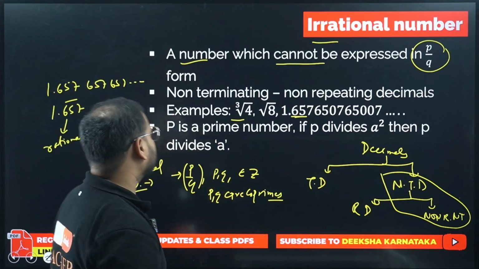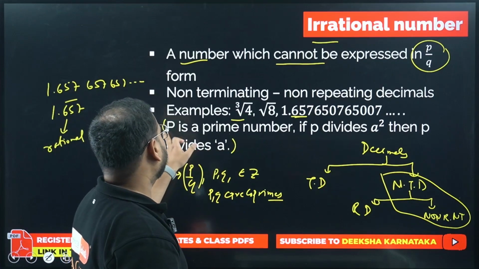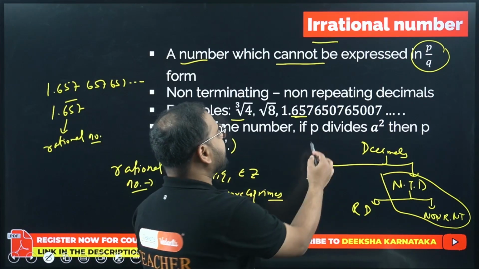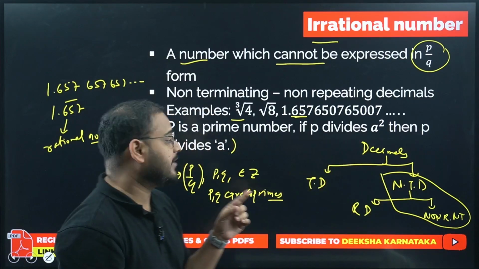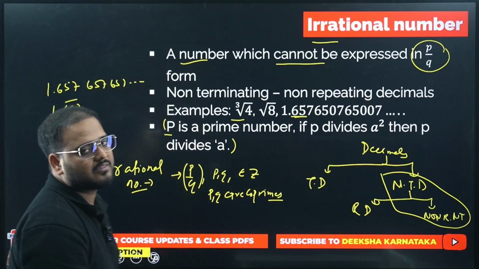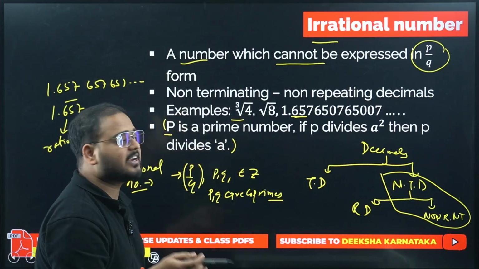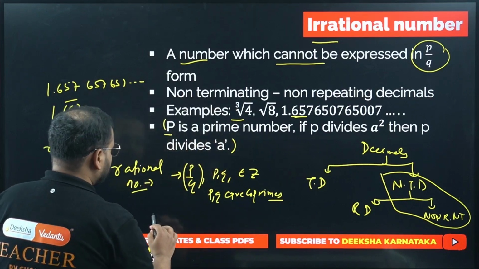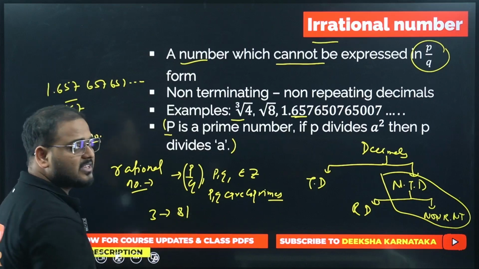Now one very important thing to know here: if you have a prime number p, and it's given that p is dividing a square, it means that p will divide a also. So how come? Think about it. Let's say 3 divides 81. 3 divides 81, yes or no? 27 times 3 is 81.